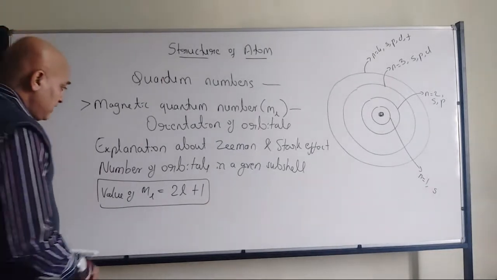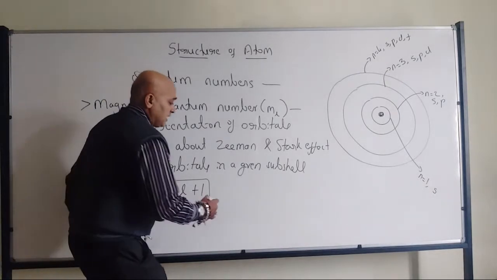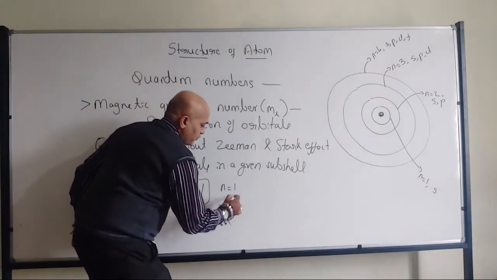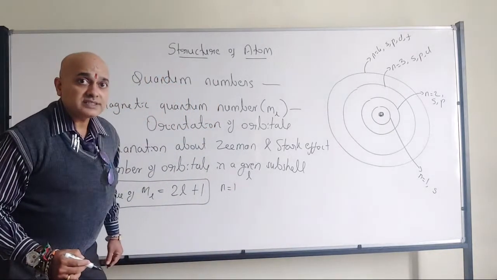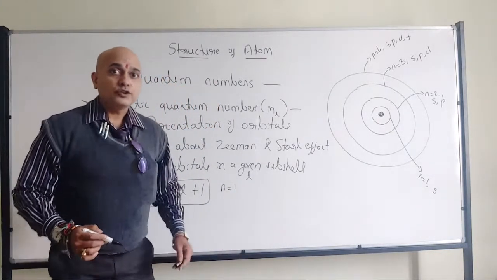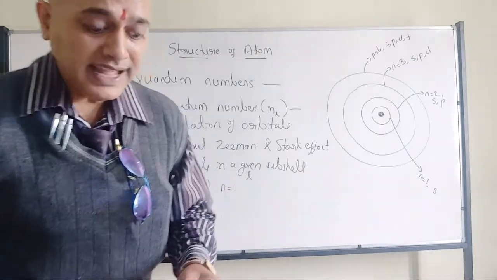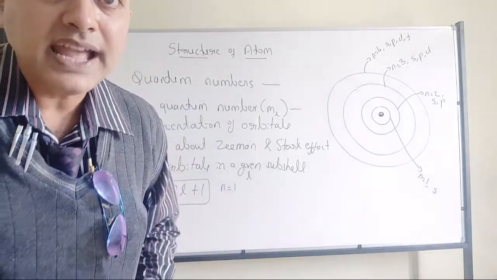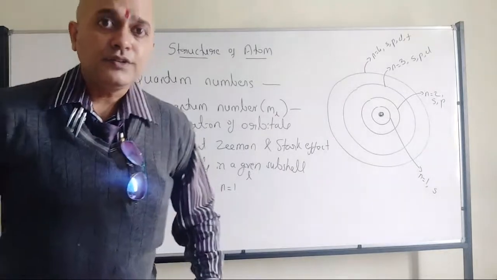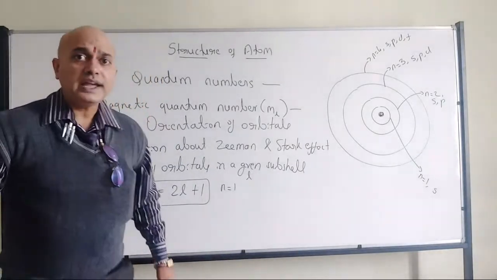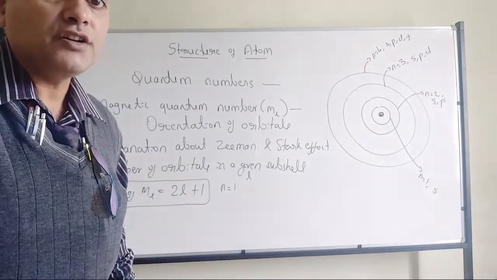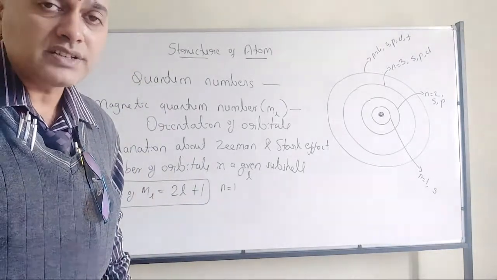Okay. Now, if n is equal to 1, what was the l value? Yes, 2l plus 1, but l should be a small letter. Okay, done. So, n is equal to 1. What is the l value? Just now, a few minutes back we have discussed.